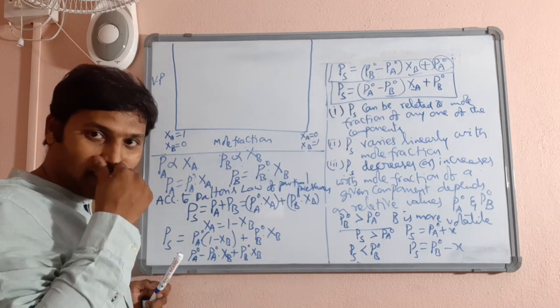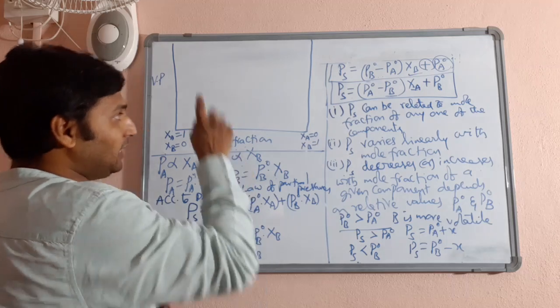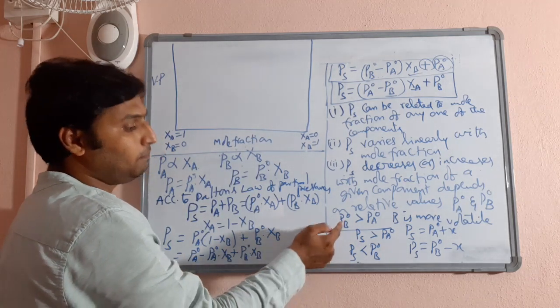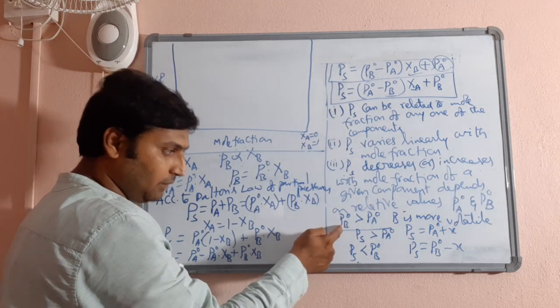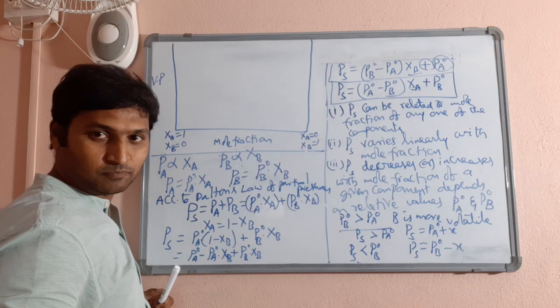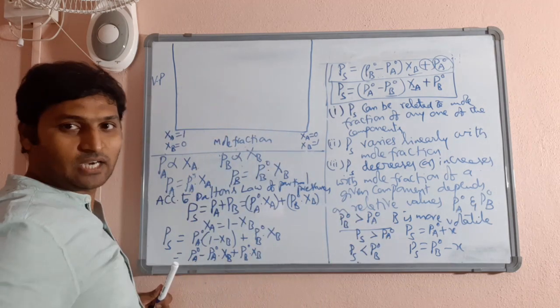If you understood that, then let me draw a graph for this scenario only, where I have assumed that the vapor pressure of pure liquid B is more than that of pure liquid A. For these details, let us draw a graph here.